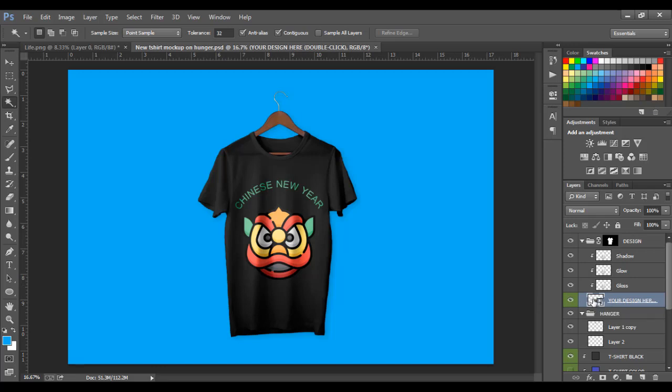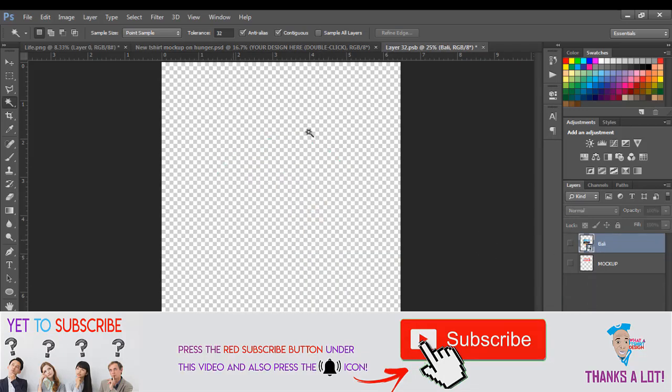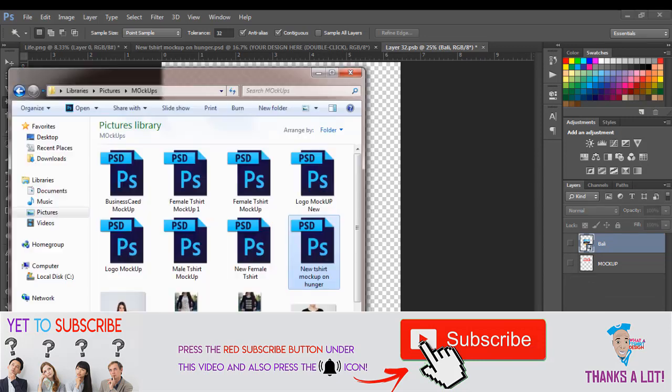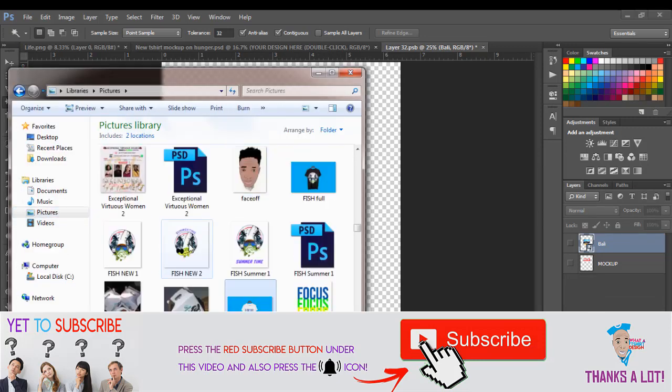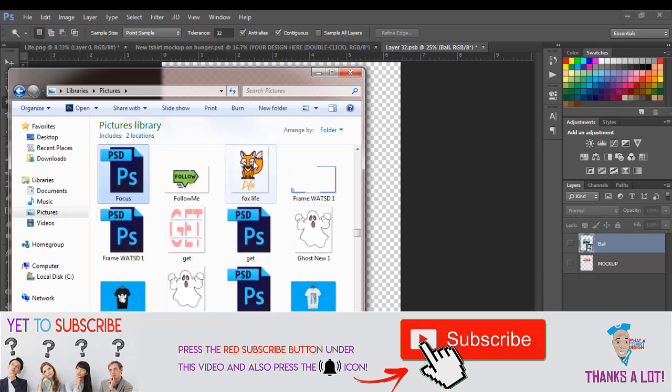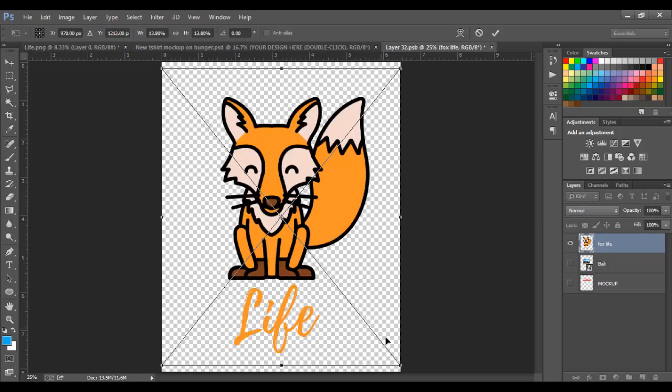Just double tap, delete this, press delete. There's nothing there. So you come back to your pictures, Fox Live. So we'll just find Fox Live. So this is it. We'll just drag it into this part. As you can see, it's quite big, and if you put it on your shirt like this, it will be super big, so you have to reduce it.